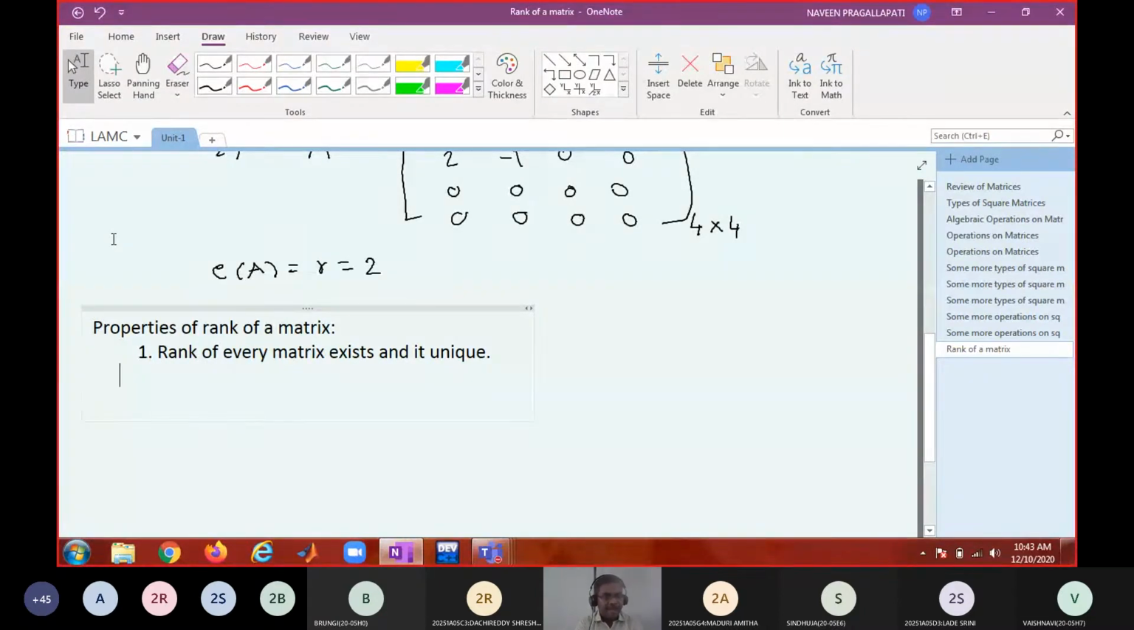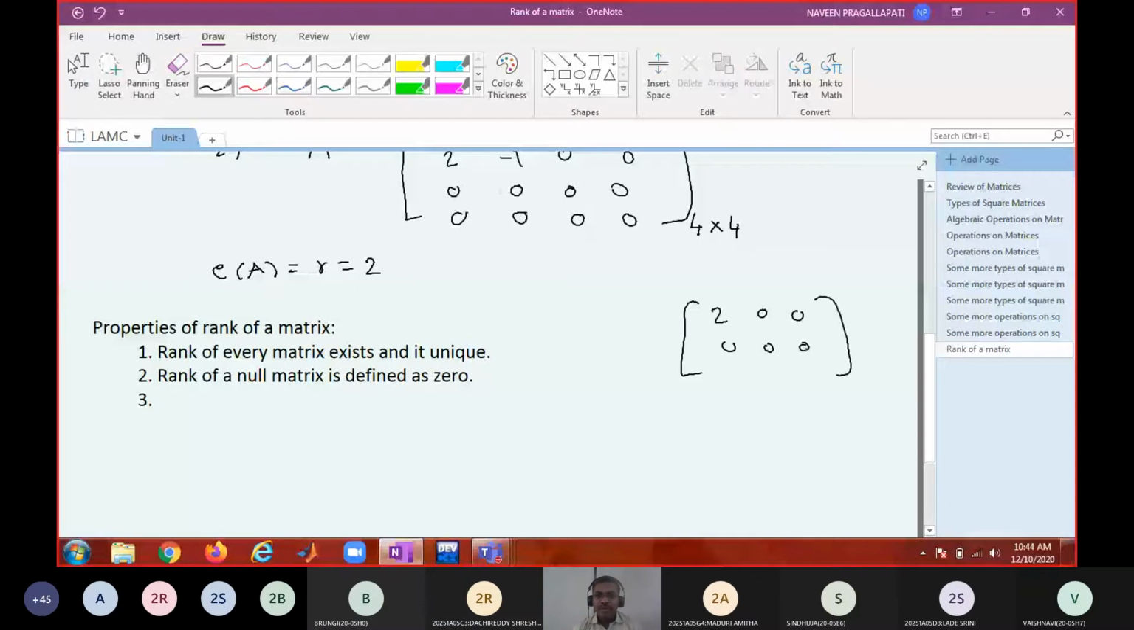Now, if it is a null matrix, how do we define the rank of the matrix? Rank of a null matrix is defined as 0. Okay. Now, if it is a non-zero matrix, then what will be the minimum value of the rank? 1. Suppose I take some non-zero matrix 2 0 0 0 0 0, it is of order 2 by 3.